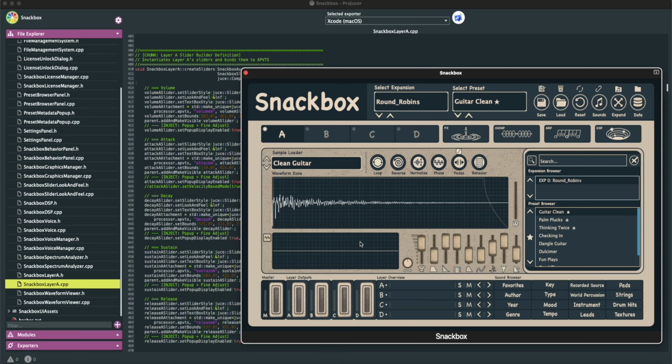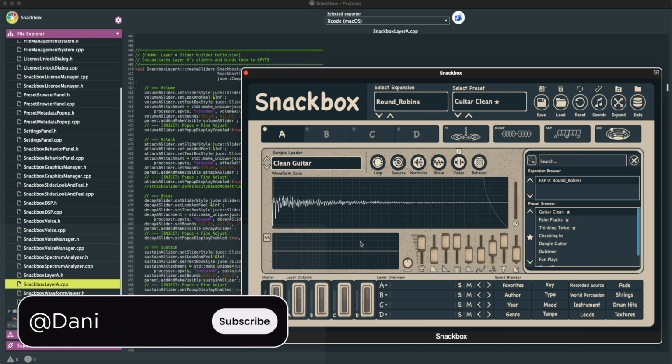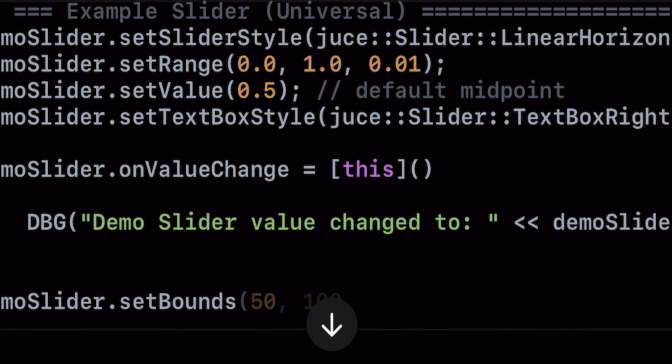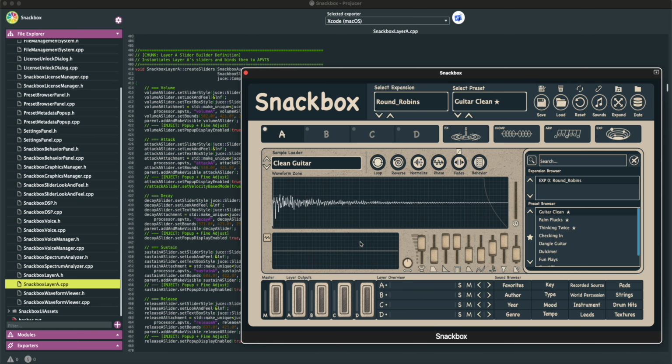I got into C++ about 3 to 4 months ago. You can see I have a plugin right here that I am working on called Snackbox, which is not the final name, by the way. This is what I created in about 3 to 4 months with no C++ prior experience. I did this with pure grit, pure determination, and AI at my side.